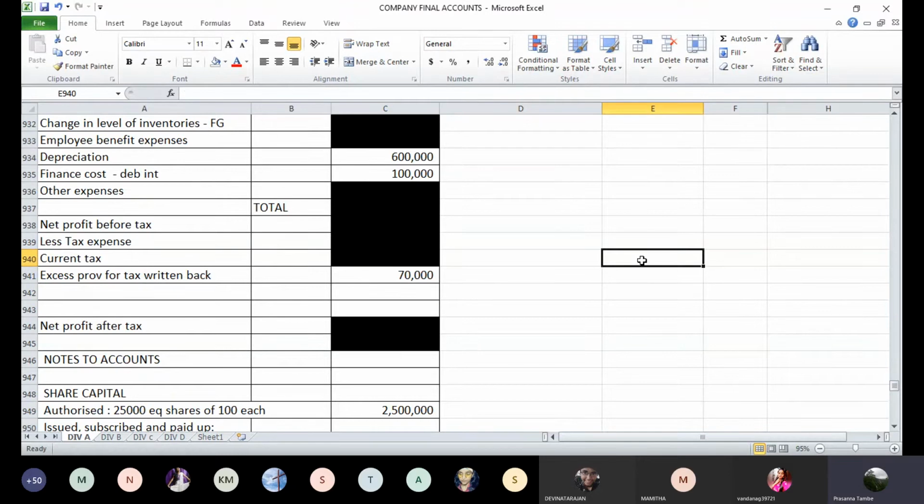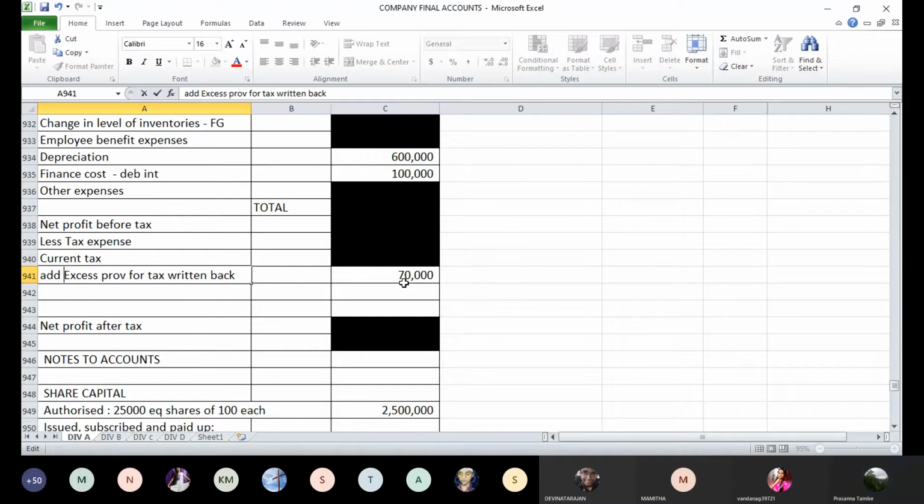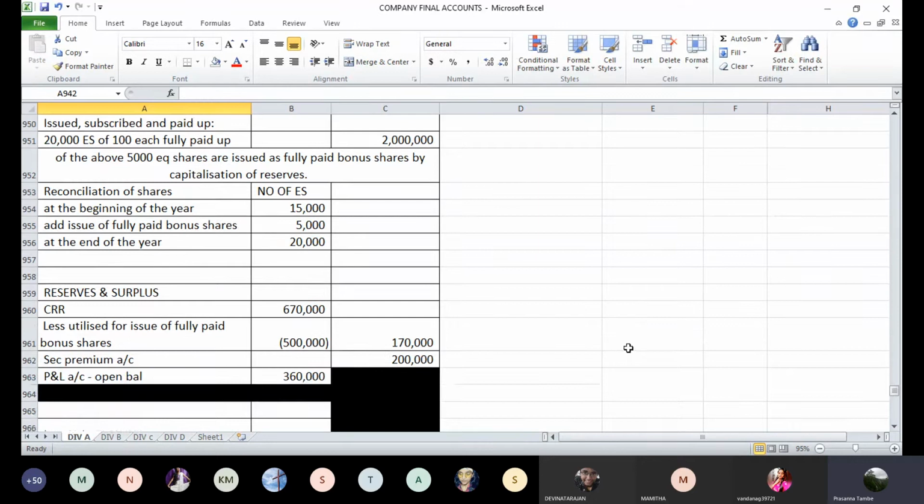Calculate profit after tax, and then we reduce current year provision for tax and we add back excess provision for tax. So add excess provision for tax, 70,000 rupees will be added back to the profit because it was an excess provision, so that has to be added back. Have you understood these two changes? Yes, sir.